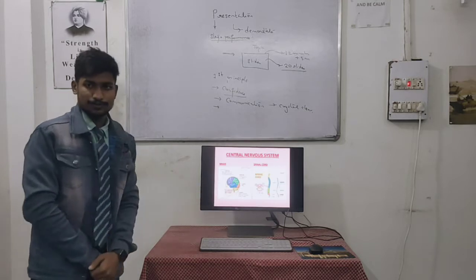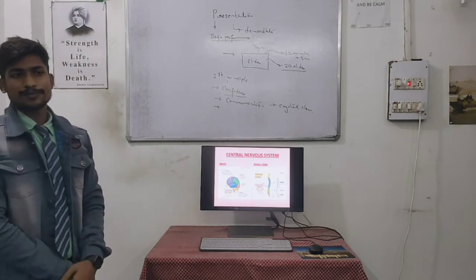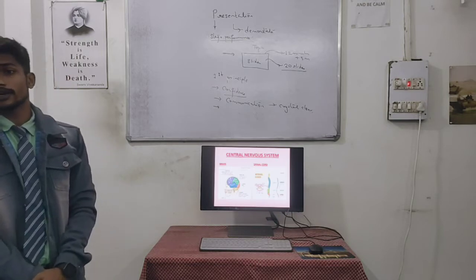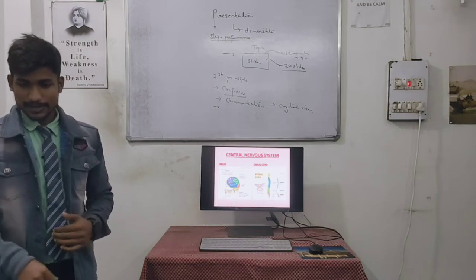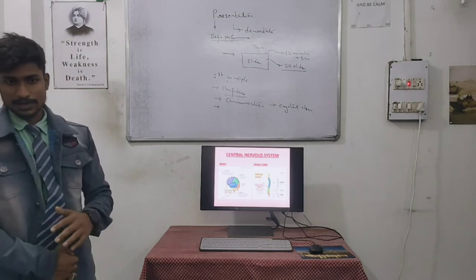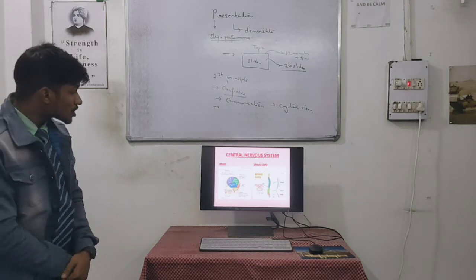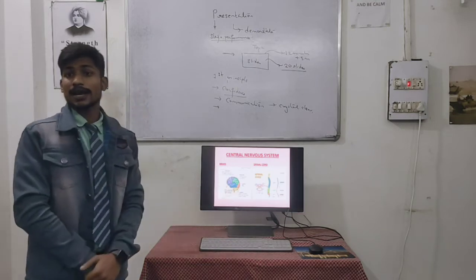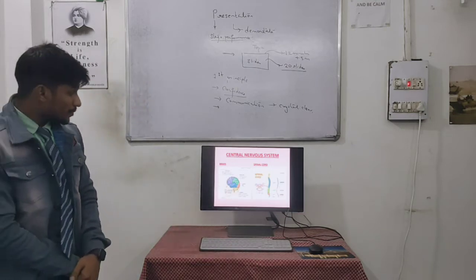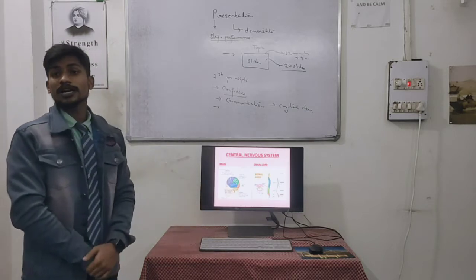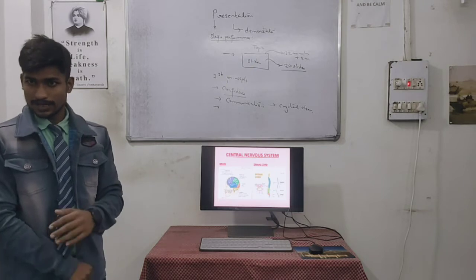Now the temporal lobe. The temporal lobe is mainly for equilibrium, to maintain balance. For example, I am standing here in a proper posture. This is because of the temporal lobe. It not only helps in hearing and understanding language, its main function is the maintaining of equilibrium, or maintaining of balance.